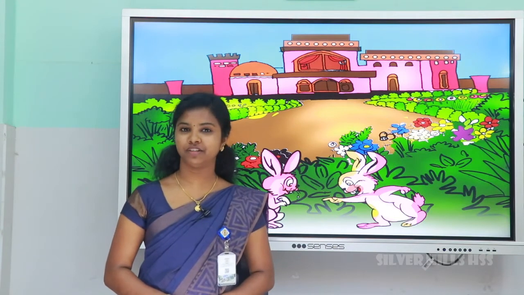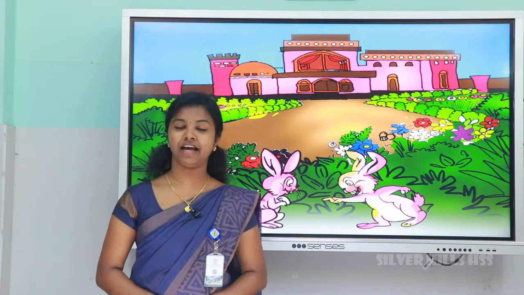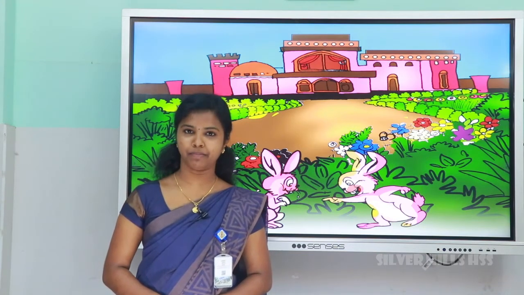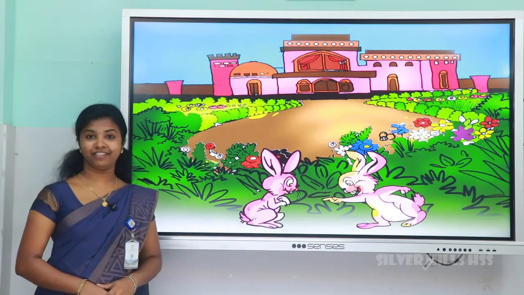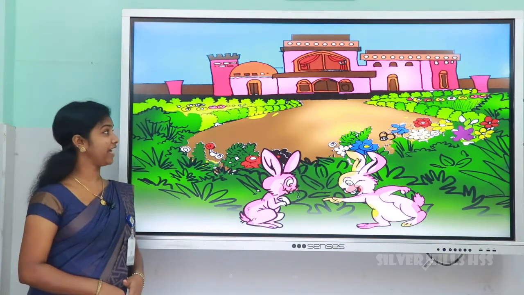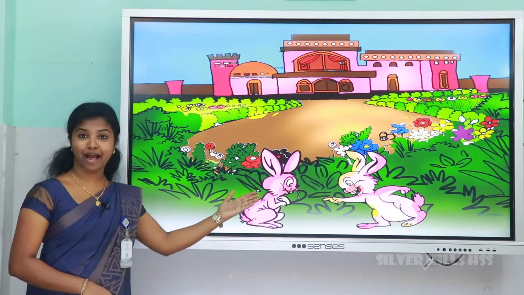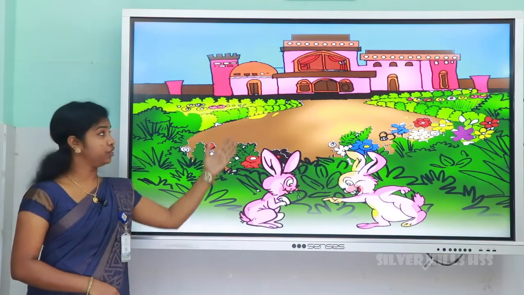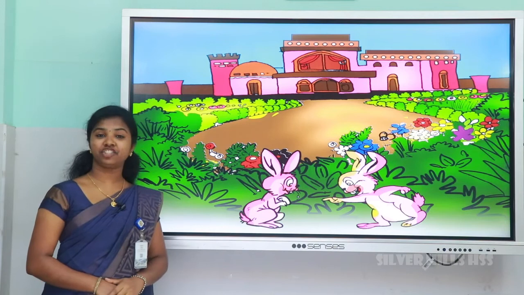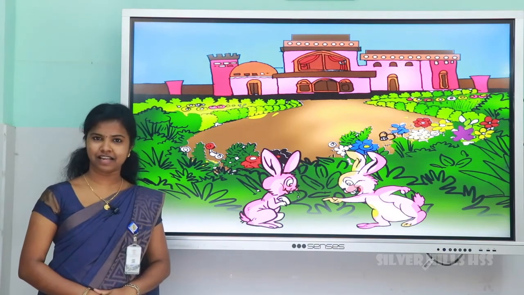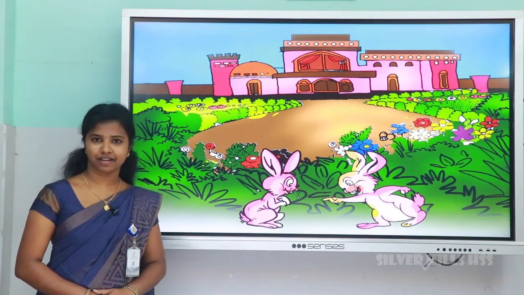Today we are going to discuss a new chapter, Searching for Flowers, and our topic is 3-digit numbers. Look at this picture, a beautiful picture, right? In this picture you can see a big palace and garden and 2 rabbits, right? Do you know who is the owner of this palace? The king Keshan is the owner of this palace, and he is very fond of plants and flowers.